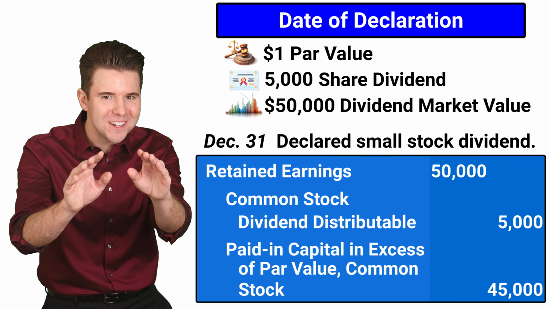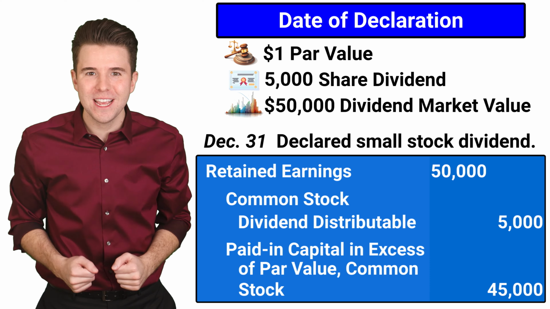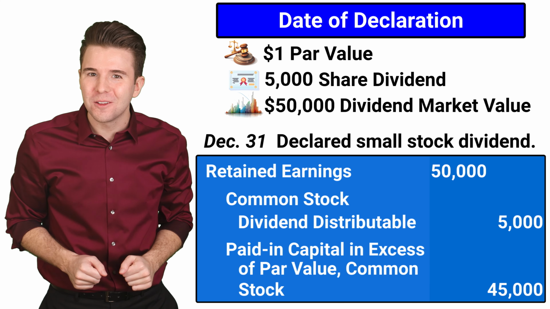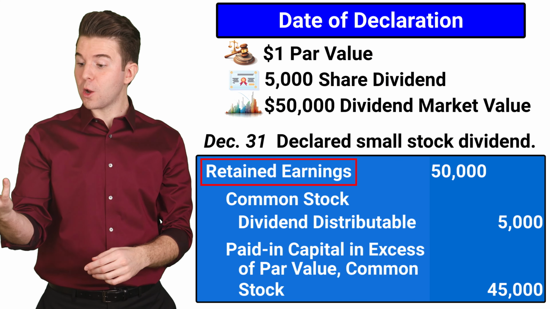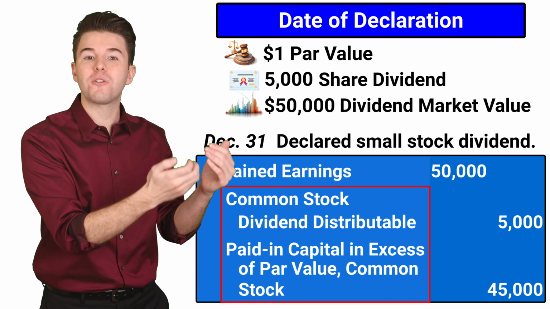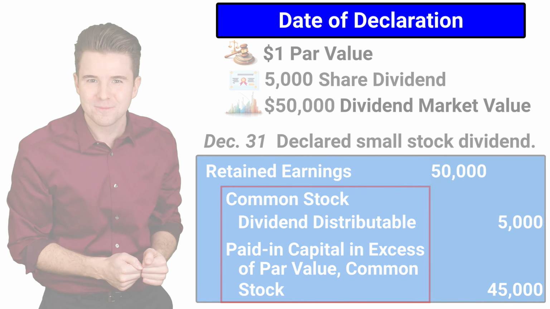The interesting part is that after this declaration, total equity has not changed at all. We decreased one equity account for $50,000 and increased 2 others for a combined $50,000.